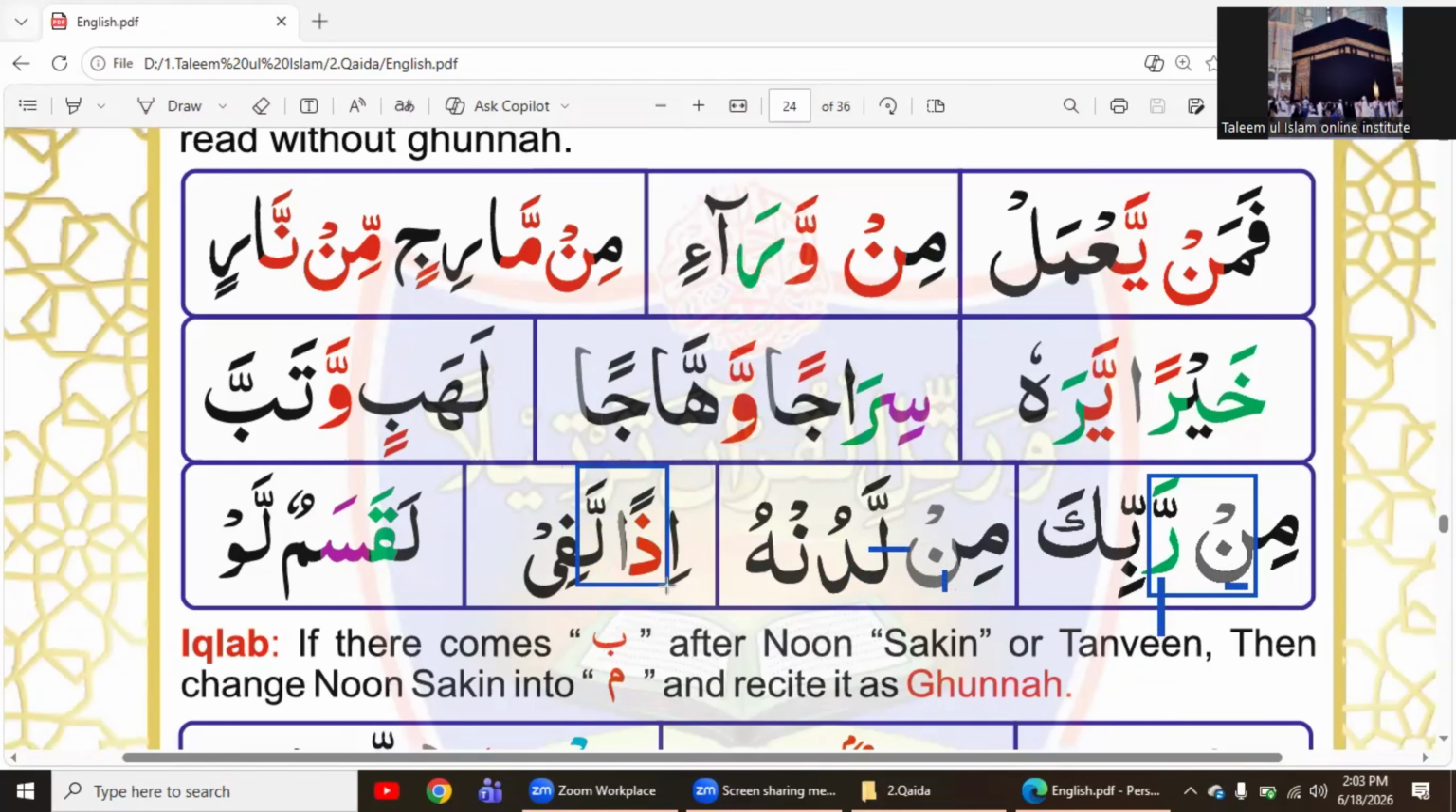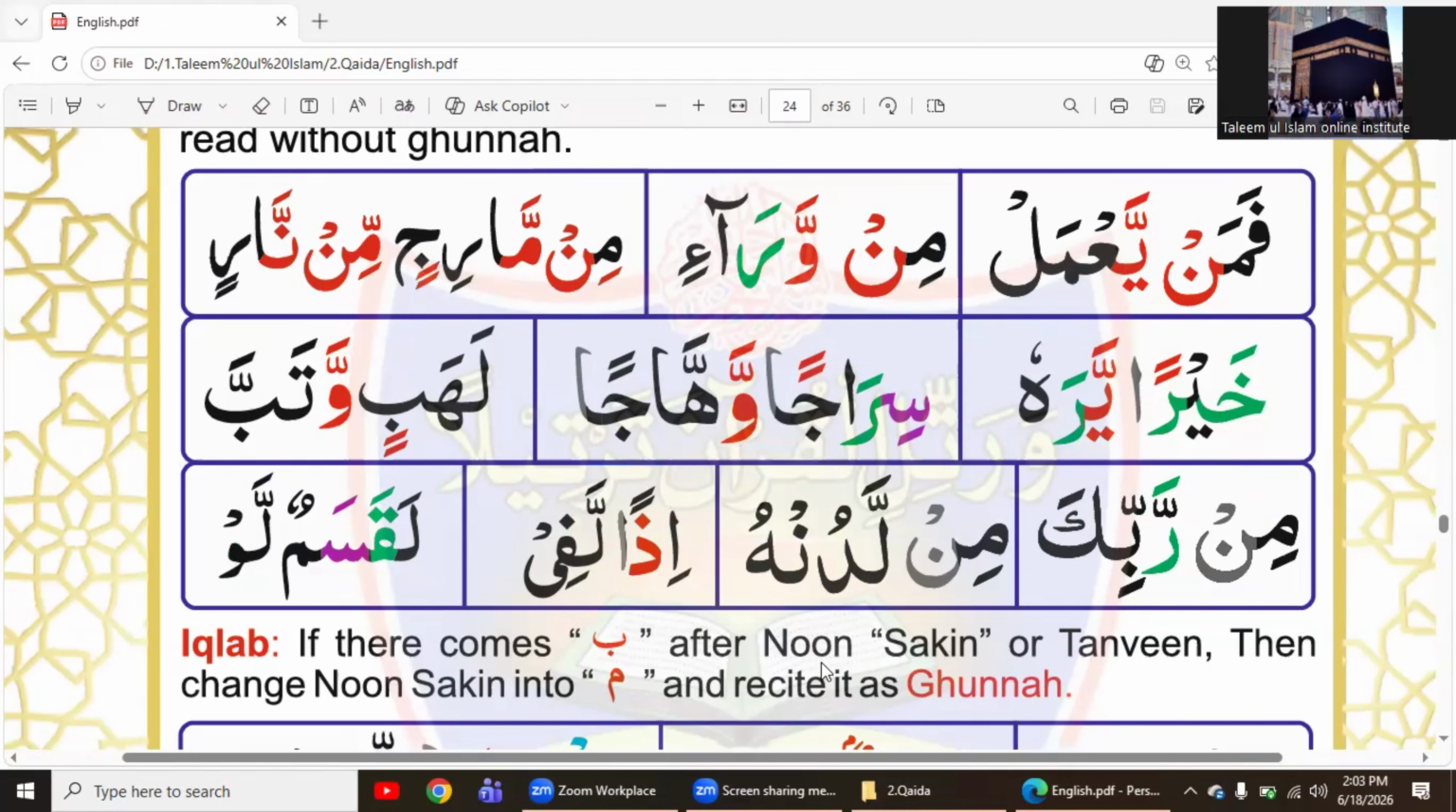Izallafi. We are not reading it izan, but izallafi. So this one is tanween. After tanween, there is lam. La qasa mullaw. Mullaw. We are not reading it mun, but mul.